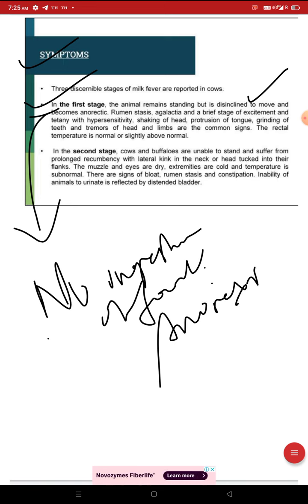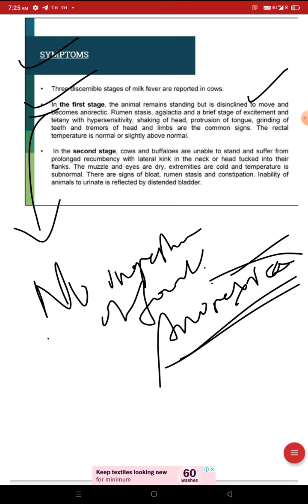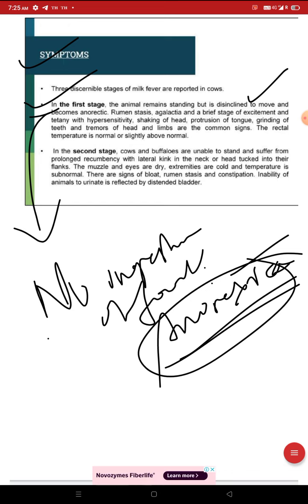Anorexia, complete absence of appetite, complete absence of eating of food. Rumen status, atony, means the rumen will be in a static condition. Agalactia and a brief stage of excitement and tetany with hypersensitivity, shaking of head, protrusion of tongue, grinding of teeth, tremors of head and limbs are the common signs.